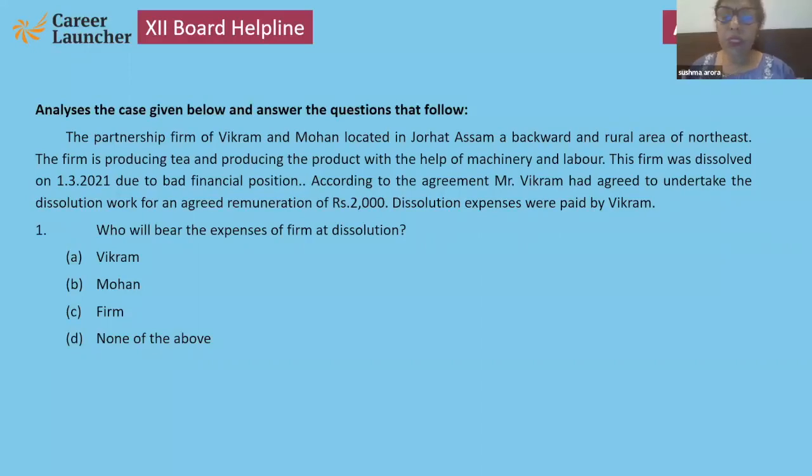Mr. Vikram had agreed to undertake the dissolution work. Who will bear the expenses of firm at dissolution? The person who had agreed will bear. Vikram is ready, agreed, so he will pay the dissolution expenses.